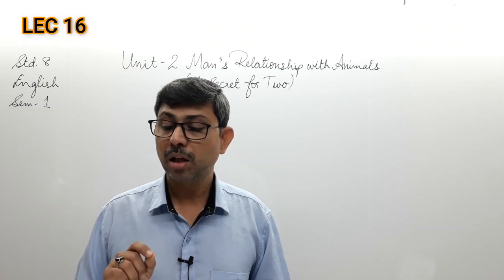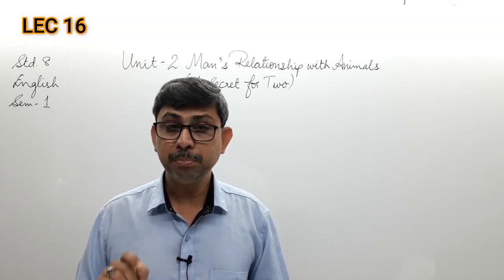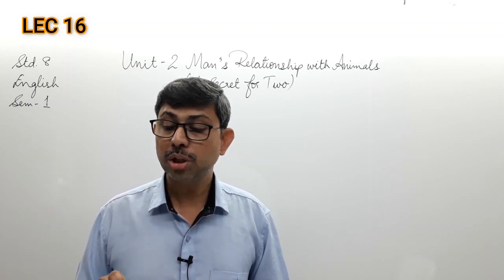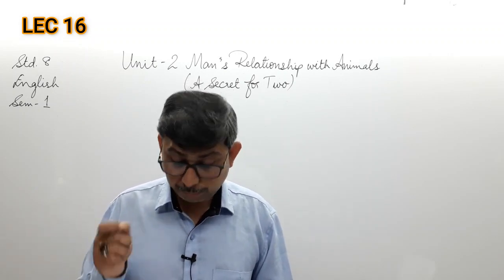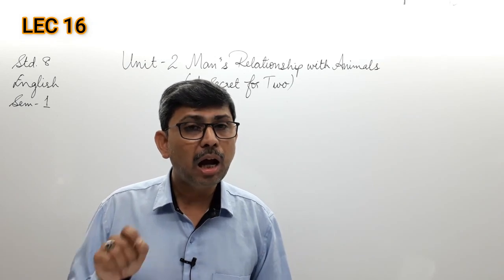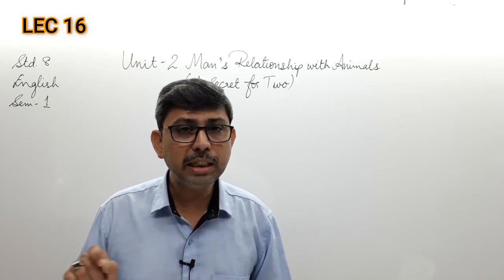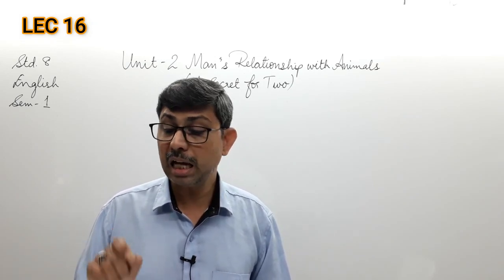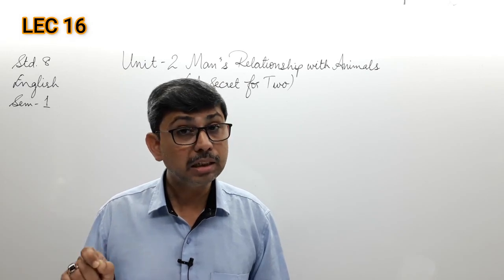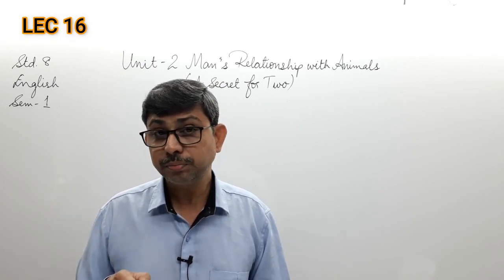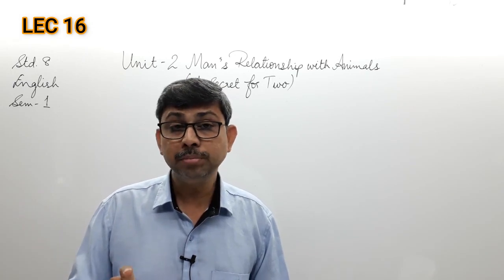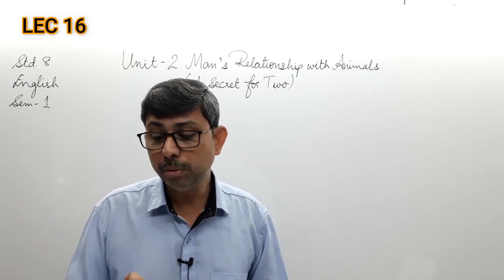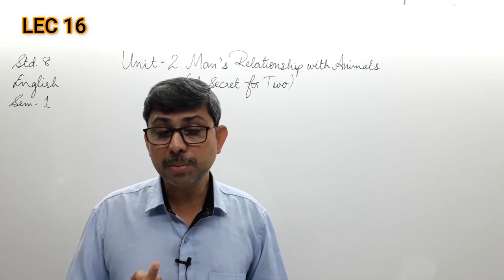S-Y-M-P-A-T-H. Now you see the last letter Y, the Y is to be eliminated, and in the place of Y we are going to add I-S-E-D. Yes, I repeat once again, I-S-E-D. So remove Y and add I-S-E-D in order to change the form into its verb. So sympathy now becomes sympathized.